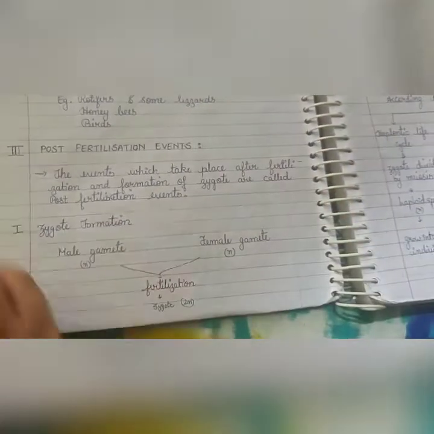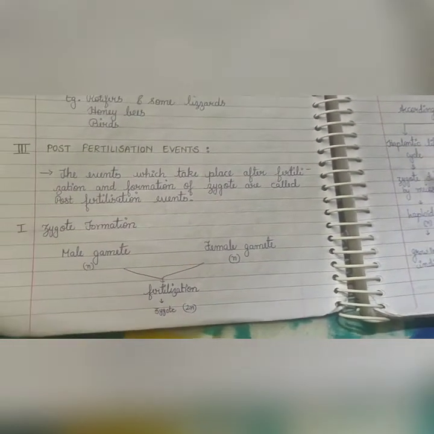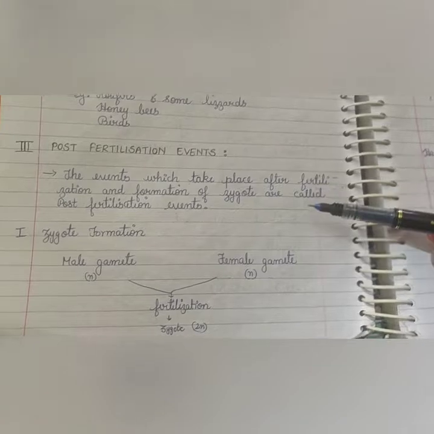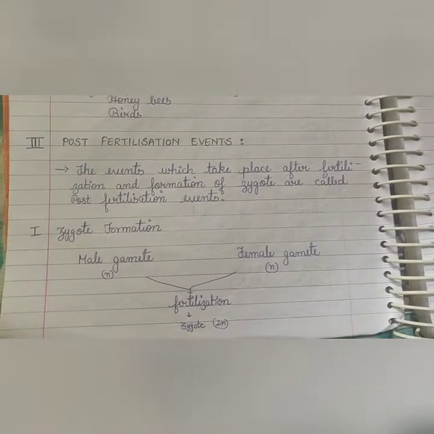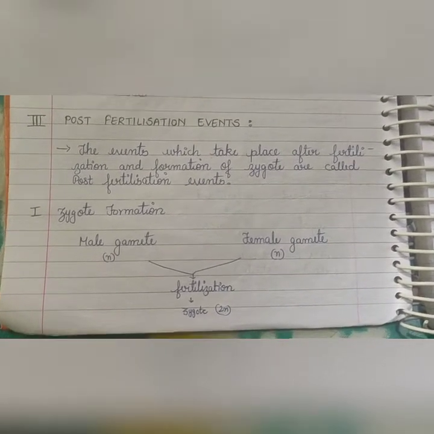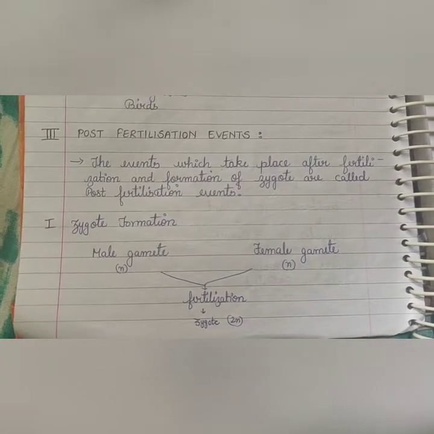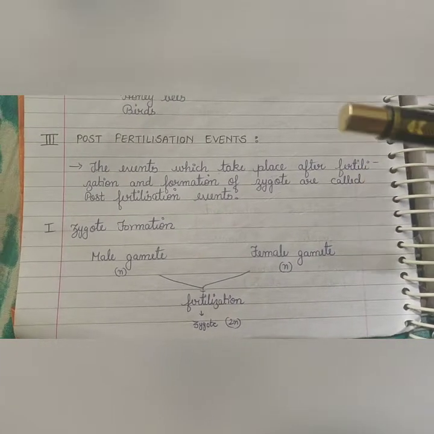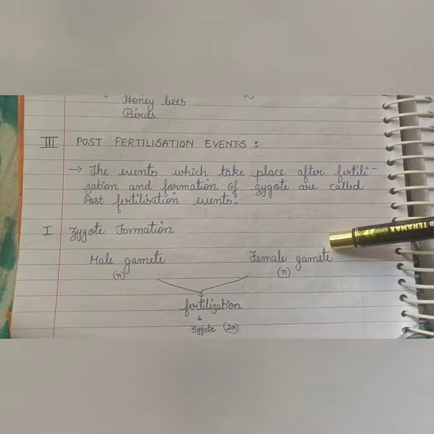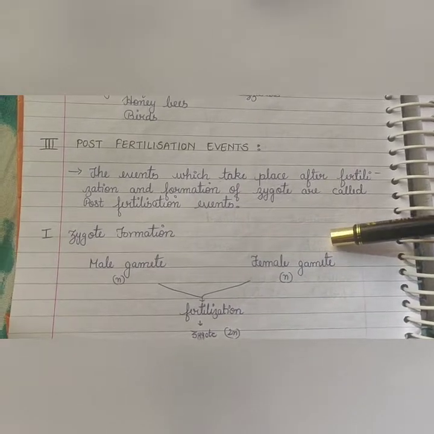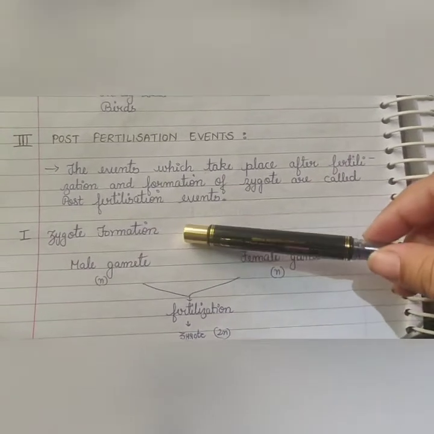Post fertilization events. The events that take place after fertilization and formation of zygote, means after the process of fertilization is completed, are called post fertilization events. It includes two parts. One is zygote formation, another is embryogenesis. Let us study the first stage, that is zygote formation.